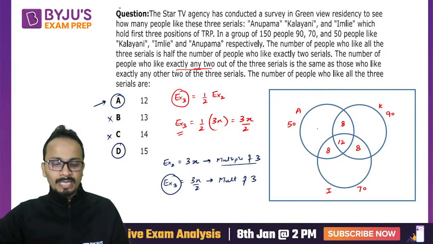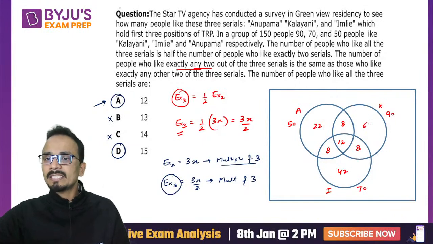Now calculating the values left in this Venn diagram: only A will come out to be 50 minus 28, that is 22. 70 minus 28 is 42, and 90 minus 28 is 62.